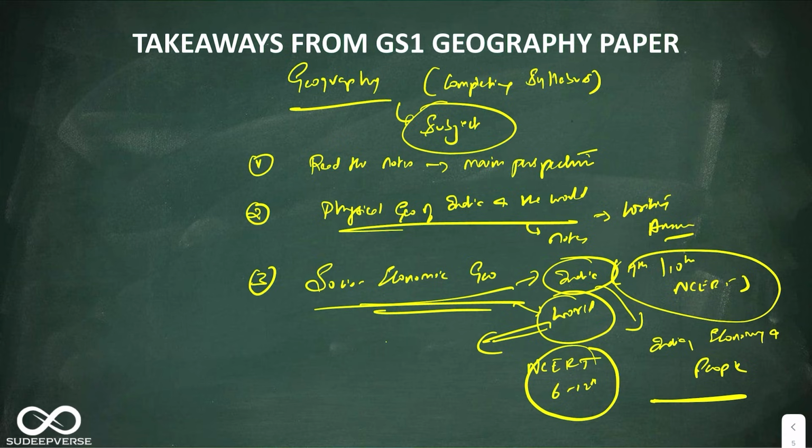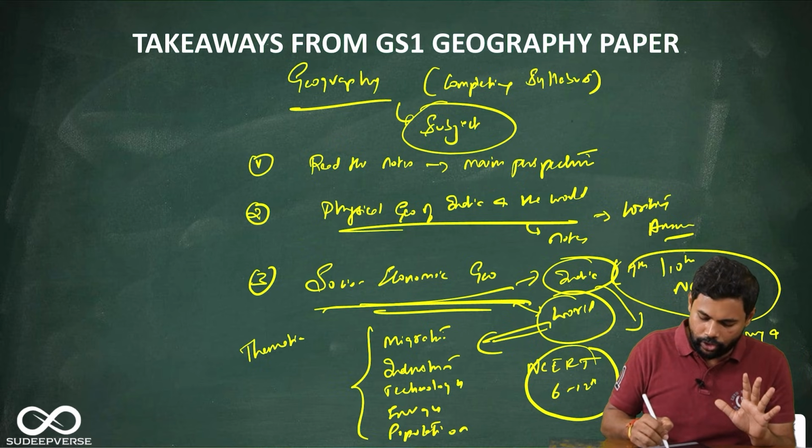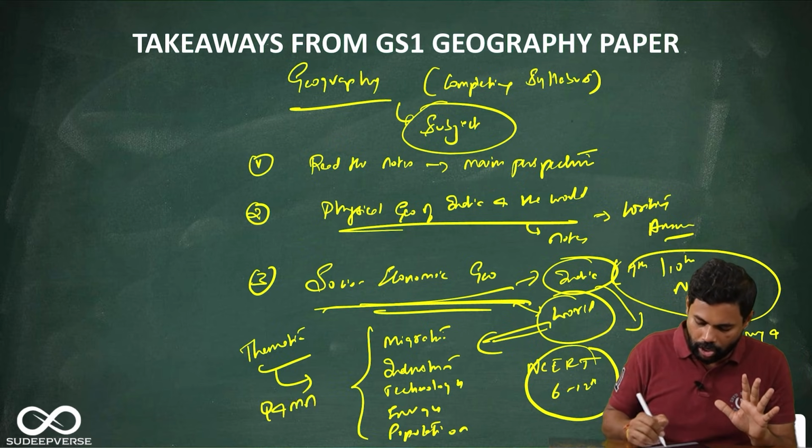How to create that depth is, you have to create thematics. For example, look at this socio-economic geography of the world. You can create thematics like migration, industries, technology, energy, population. For example, in 2024, they had asked, examine what is demographic winter. So that is coming from the socio-economic geography of the world. Basically it is talking about demographic transition theory, but it comes from the socio-economic geography of the world. So that is what I'm trying to tell. So create thematics and try to frame questions and model answers on these thematics.